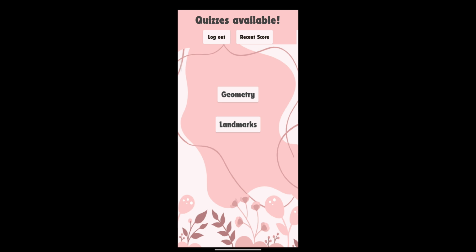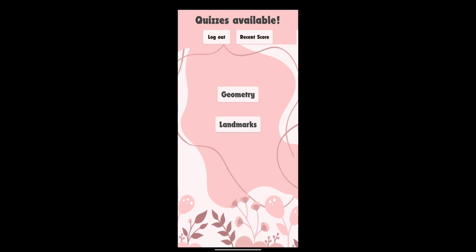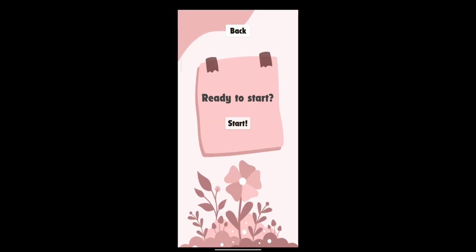Here they have options to log out, see recent scores, and 2 other quizzes that are currently available, which are geometry and landmarks. From the recent scores, they will be able to see the recent score of a player that had answered questions recently. And from there they can just click back and it goes back to the home screen. Let's say that the user wanted to try the geometry quiz, so they will be redirected to the ready to start page, and when the user is ready, they can click the start button.